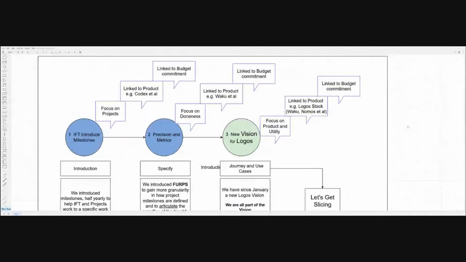I joined looking at this effort in Q4, and we started to talk about precision and metrics. We introduced FERPS. Anybody who doesn't know FERPS, it was designed by Hewlett Packard back in the late part of last century, and it focuses on functionality, usability, reliability, performance, and supportability. So getting more precise and focusing on doneness, linking that again to the actual products and projects, pulling up milestones, the theme being milestones as a time event, and targeting those milestones with particular pieces of delivery.